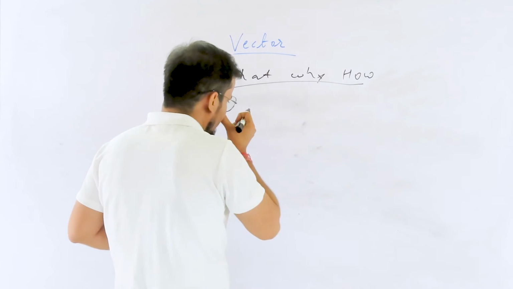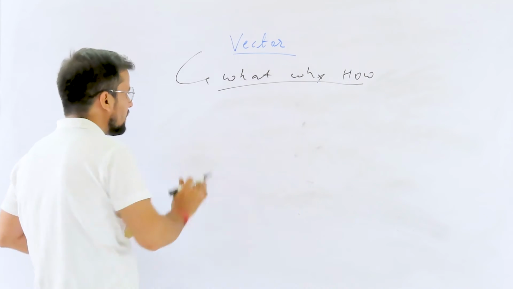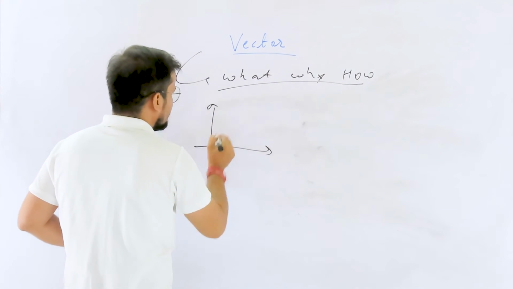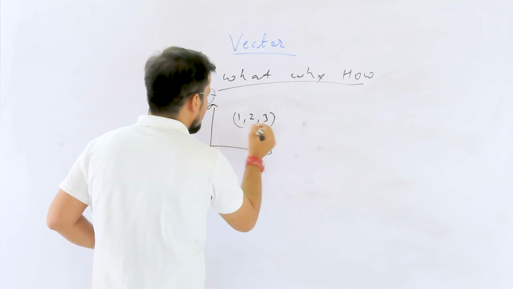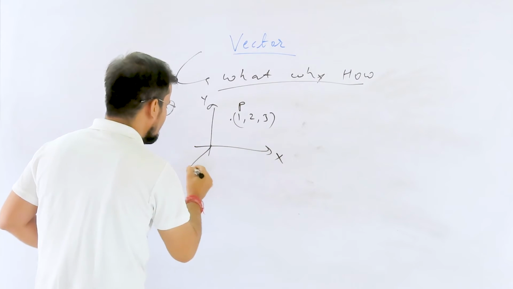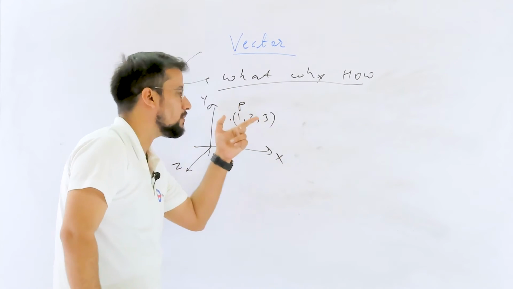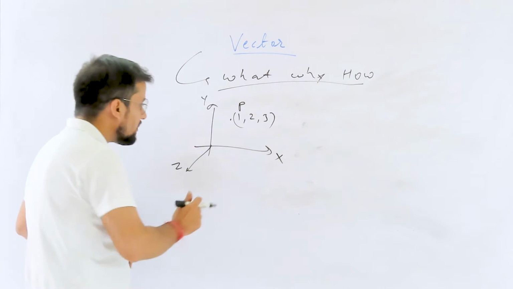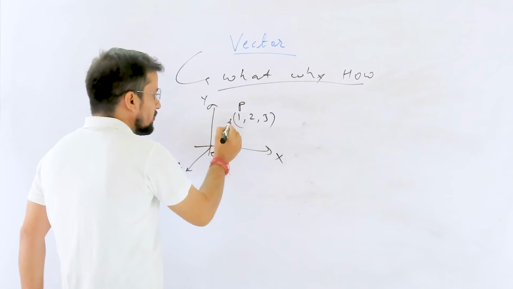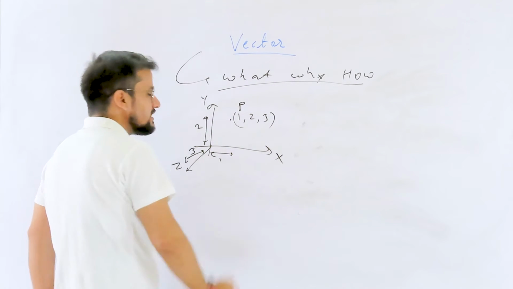Suppose we have a point (1, 2, 3). This is a point P. This is X, this is Y, and this is Z. To reach this particular point P, we have to move 1 unit in the X direction, 2 units in the Y direction, and 3 units in the Z direction.